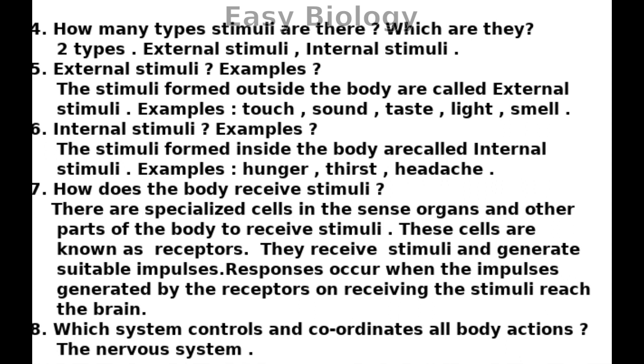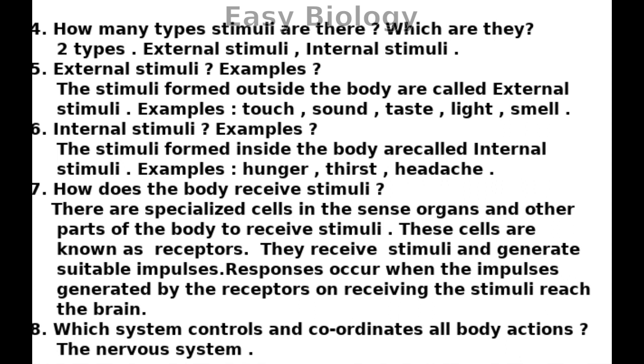There are specialized cells in the sense organs and other parts of the body to receive stimuli. These cells are known as receptors. They receive stimuli and generate suitable impulses. Responses occur when the impulses generated by the receptors on receiving the stimuli reach the brain.